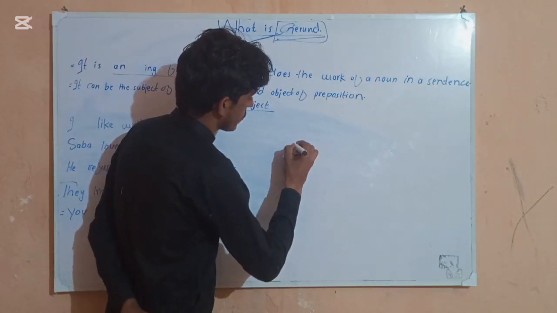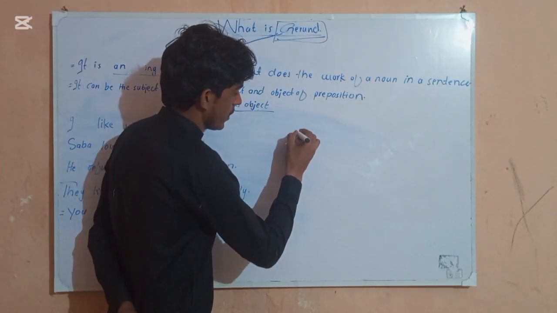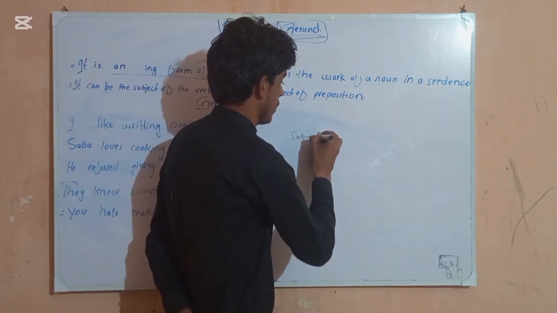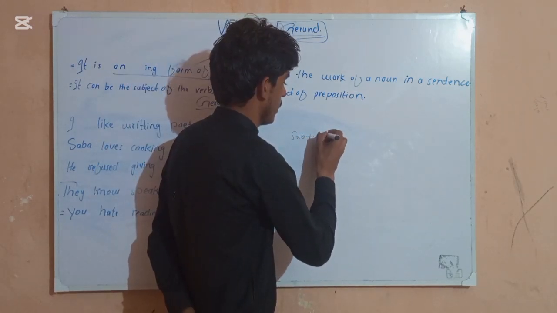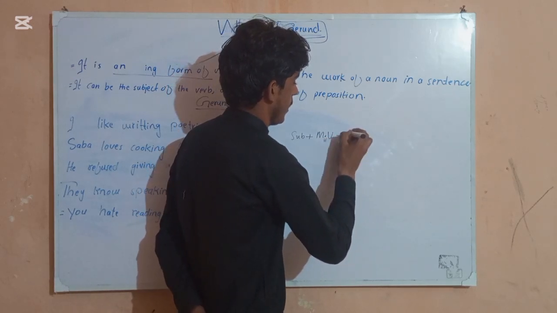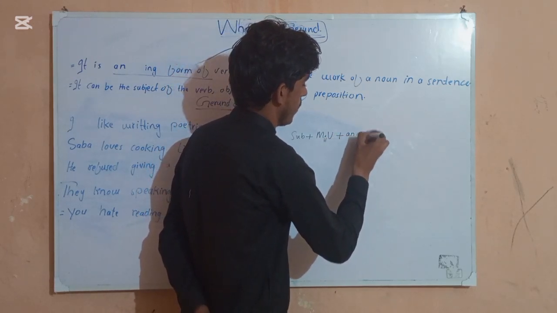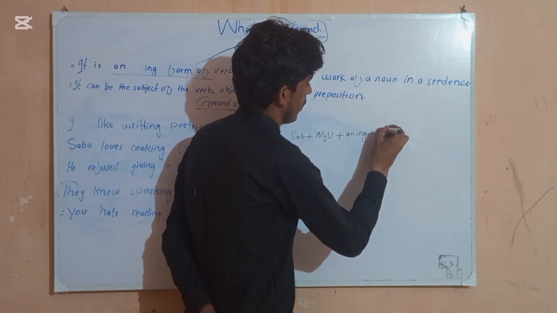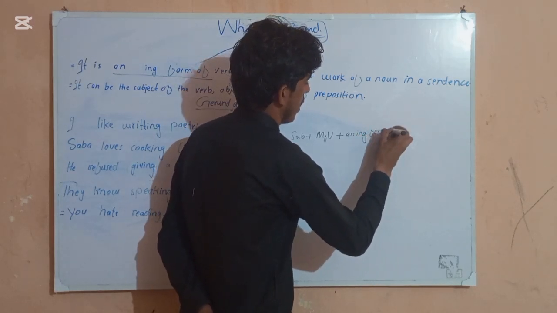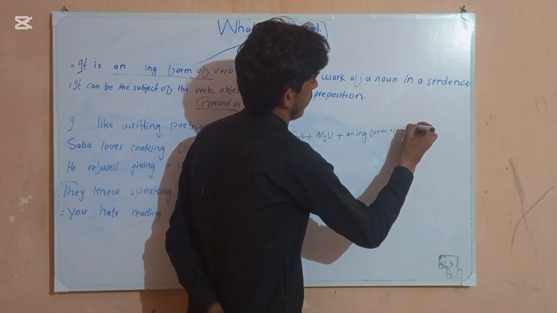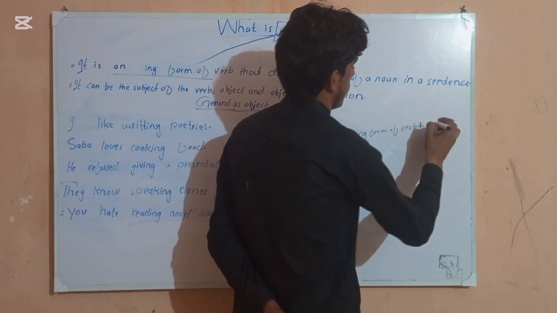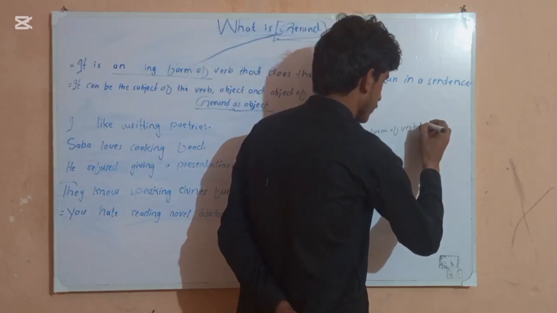So first, bring a subject, plus a main verb, plus an ing form of the verb, plus whatever you want.